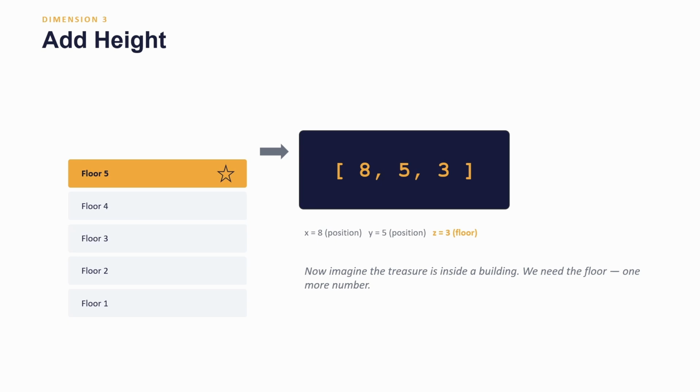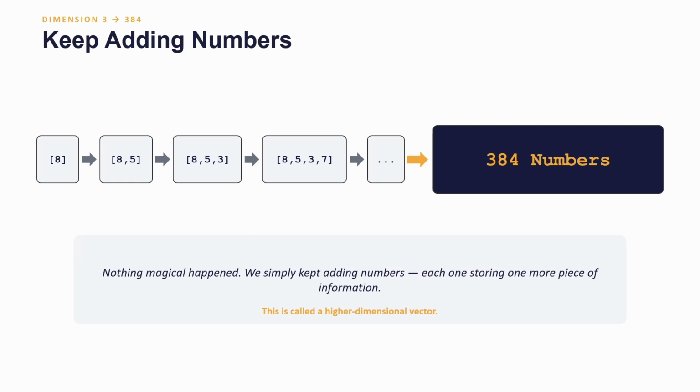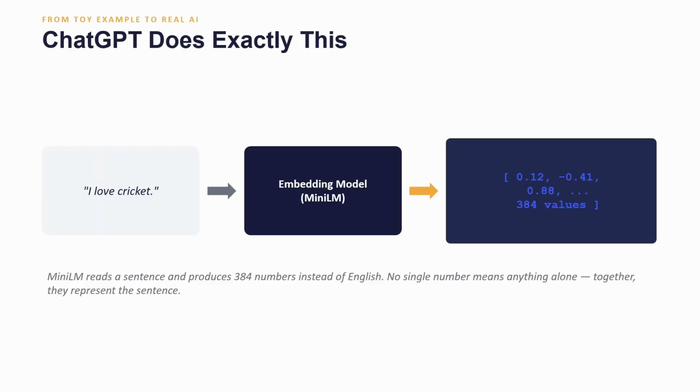Now imagine the treasure is inside a building. We start with 8, 5 for the house, and we have added 3, that is the 3rd floor of the house. And we keep adding more features, like after going to the floor, which room, then under which room, again the cupboard. Like that we are going in a very granular way. Then we arrive at 384 numbers. Nothing magical happened. We simply kept adding numbers, each one storing one piece of information. This is called a higher dimensional vector. Exactly the same thing ChatGPT does.